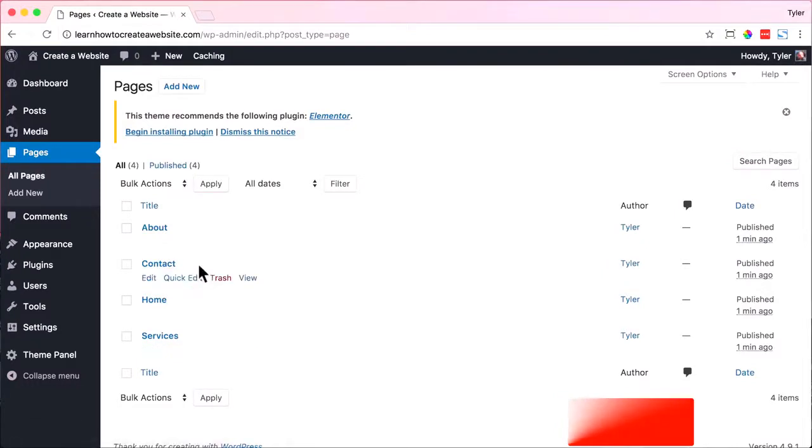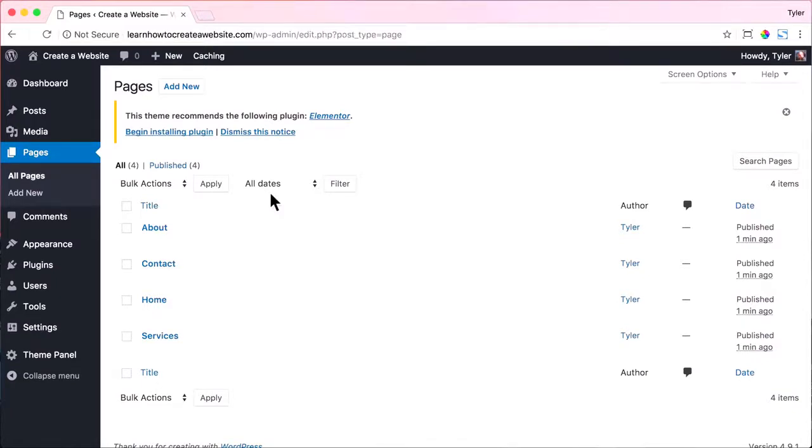Of course, you can add so many different pages. You can add features or pricing or a store page where people can buy things. And you can add a lot more pages. We're just going to have these 4 pages because it is a tutorial and I want to keep it as short as possible, but the options are limitless. All right, so that is how to add pages. We are done doing that.